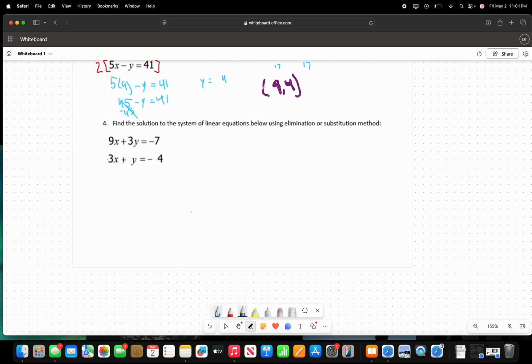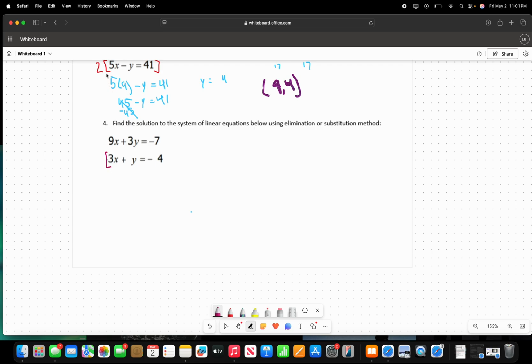Now question 4 is asking us to do the same exact thing. And this one looks a bit tricky, but I noticed that this second equation is kind of like the first one. It just happens to have smaller numbers. So what I can see is that each one has 3, and the common multiple of this one is going to be 3. So I'm just going to multiply this second equation by 3.